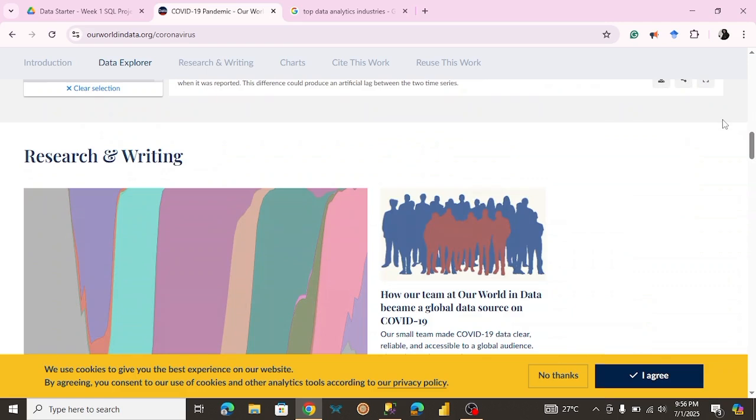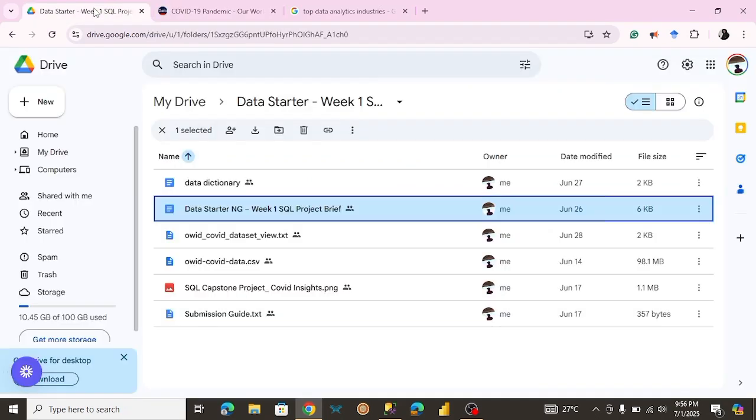Before we get started, the first thing I'd like you to do is check out our resource folder. I have a lot of files stored there for this project. In here you can find the CSV file already downloaded, and you can also find the data dictionary.